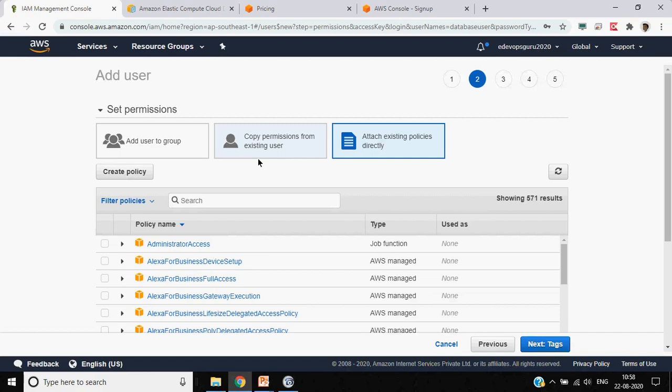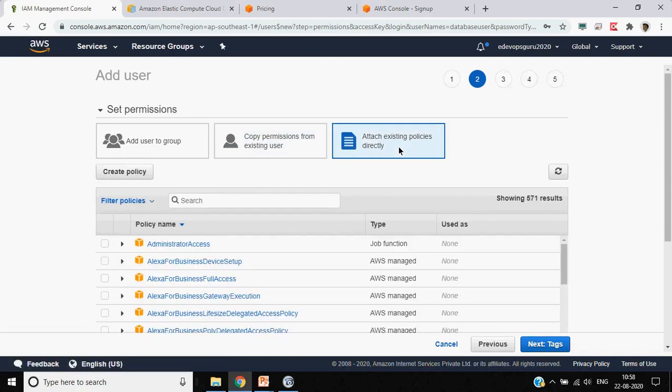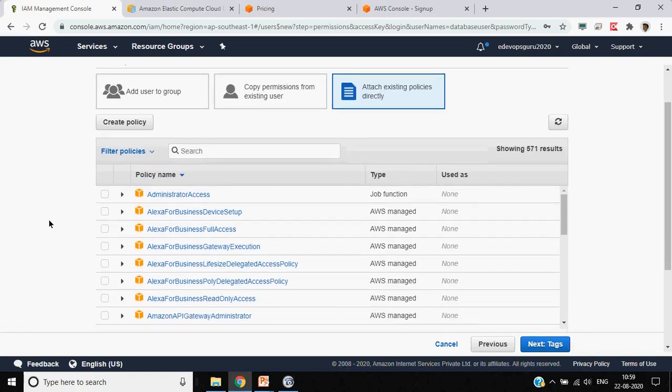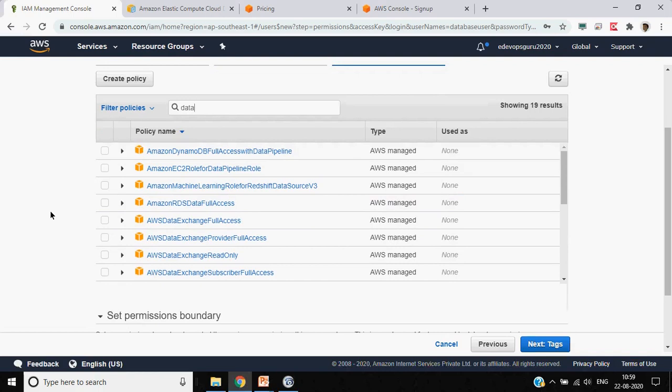But since we don't have any user, we are not getting any existing policy. So here we can choose pre-existing policies which have already been defined by AWS. For example, since this is a database administrator user, what are the general database permissions? You will get the list of those.